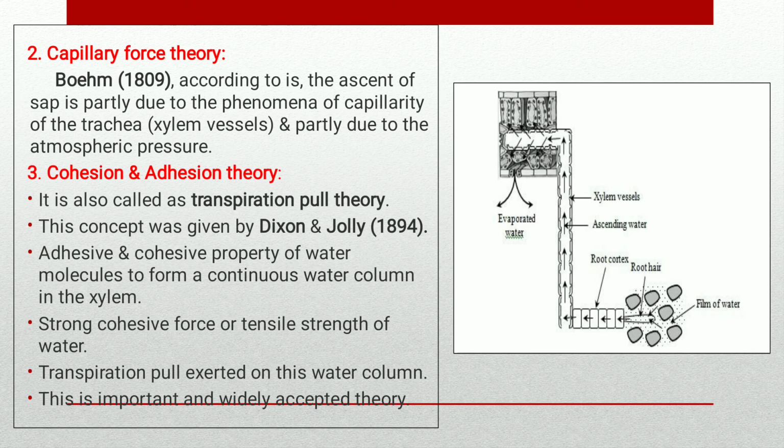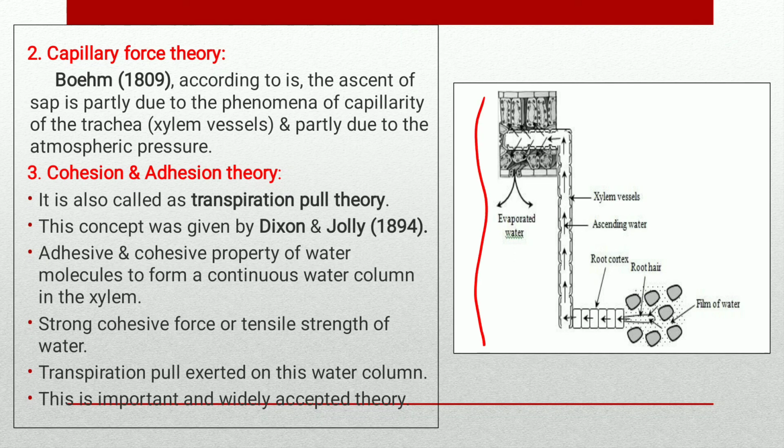The water column moves upward by mass flow due to transpiration pull, and simultaneously the process of ascent of sap is accomplished. This is the cohesion and adhesion theory.